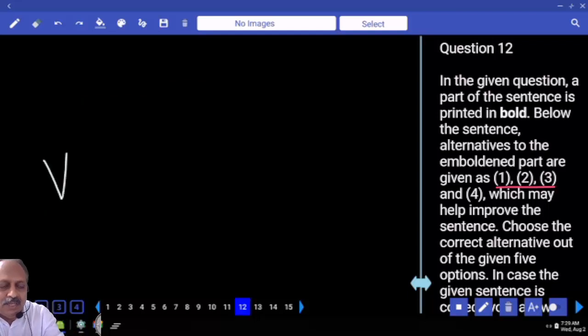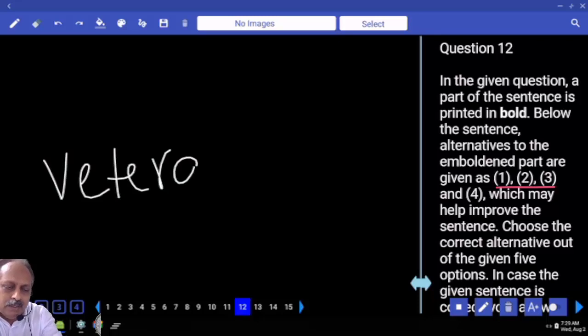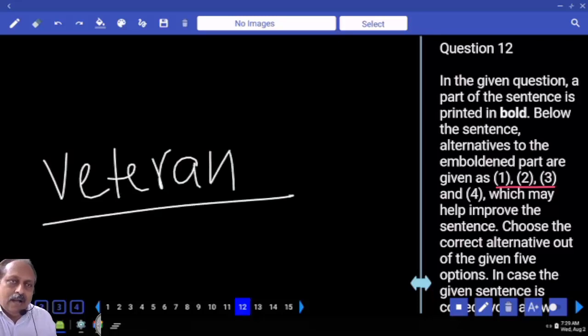We also use another word, the word veteran. Veteran goes with actors and politicians: veteran politician, veteran actor. It means he has been there for many years. Have you heard of this word? Veteran. He is a veteran.